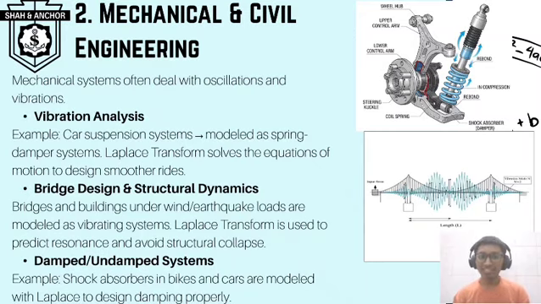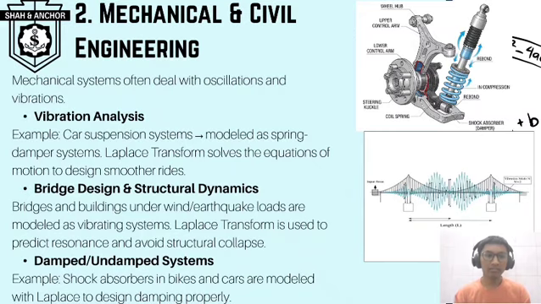And bridge design and structural dynamics. Bridges and buildings under wind and earthquake loads are modeled as vibrating systems. Laplace transformation is used to predict resonance and avoid structural collapse. As shown in the diagram beside, it shows a model of a bridge which is made using Laplace transform vibrations.